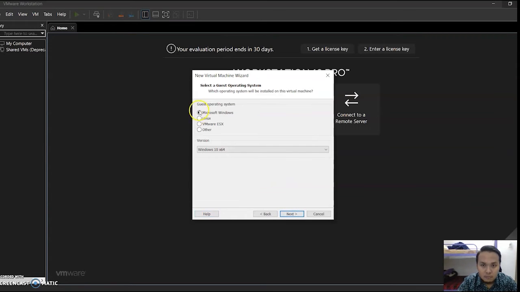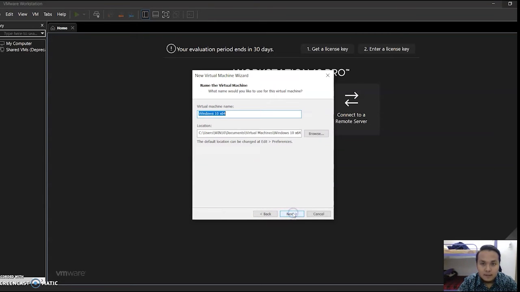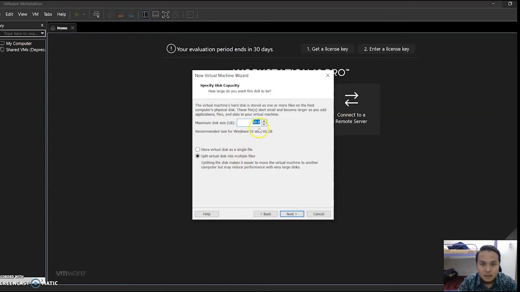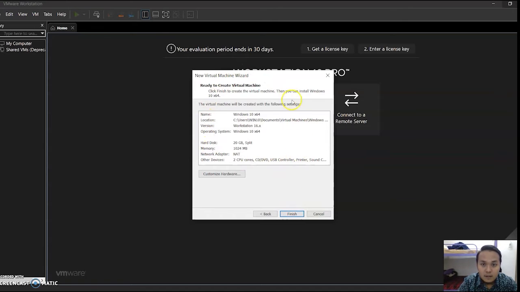You also click next. Make sure for the guest operating system you choose Microsoft Windows, and the version is Windows 10 x64. Next, the virtual machine name is also Windows 10 x64, and this is the location in your documents. Next. For maximum disk size in gigabytes, I will choose 20 GB. So you click split virtual disk. So you click next. After that, this will appear on your screen. So you click finish,